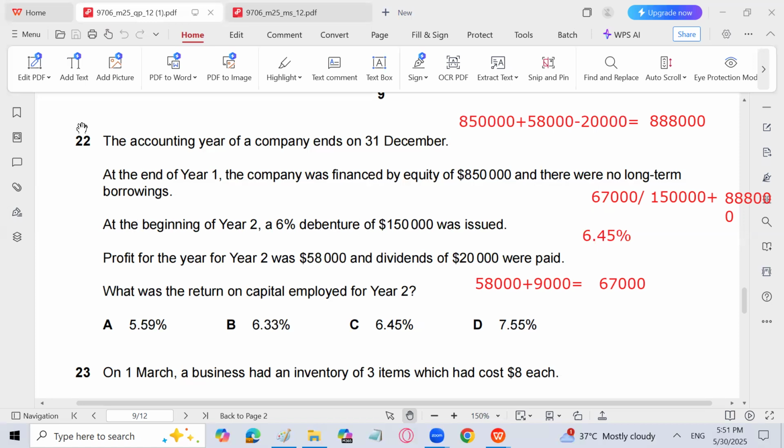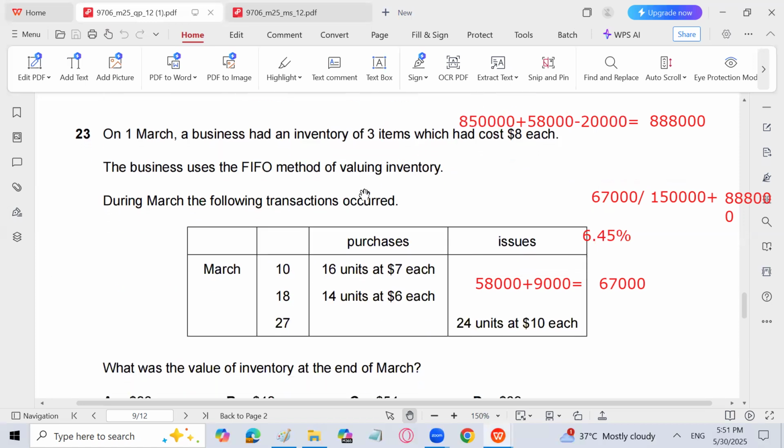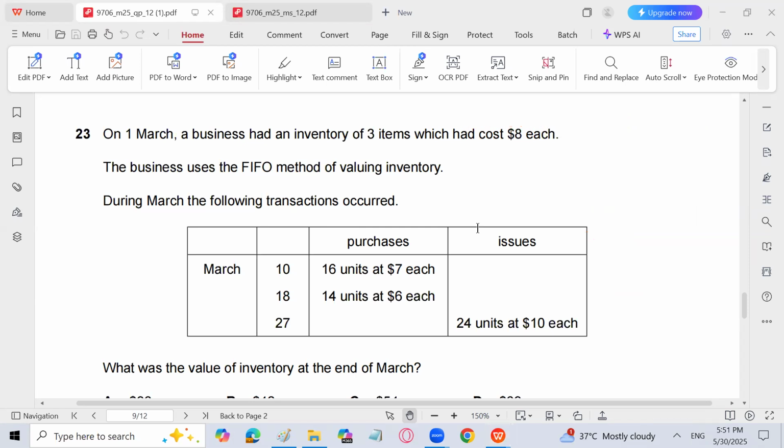C is the answer. On 1st March, a business had an inventory of 3 items which had cost $8 each. The business uses the first in, first out method of valuing inventory. During March, the following transactions occurred. What was the value of inventory at the end of March? So let's calculate the value of inventory at the end of March. On March 10, we have purchased 16 units at 7, 14 units at 6, and on 27, we have issued 24 units at 10. Because it is first in, first out, 16 plus 24, it will be 30.